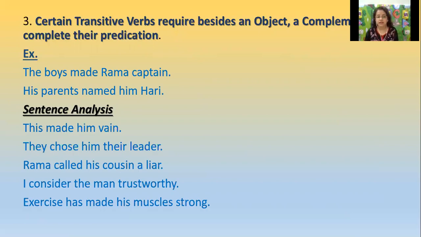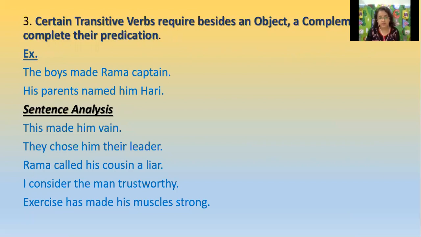Now, this made him. We have a subject also, and we do have an object, but still we are adding the complement. They chose him their leader. Again here, they is the subject, chose is the verb, him is what? Him is the object. Their leader is the complement. Rama called his cousin a liar.